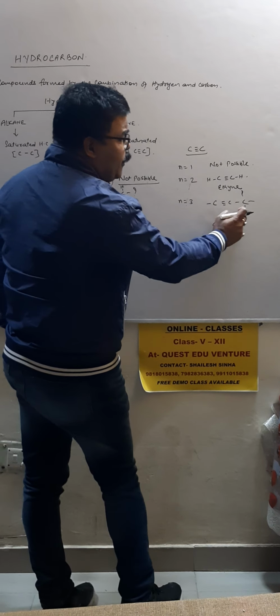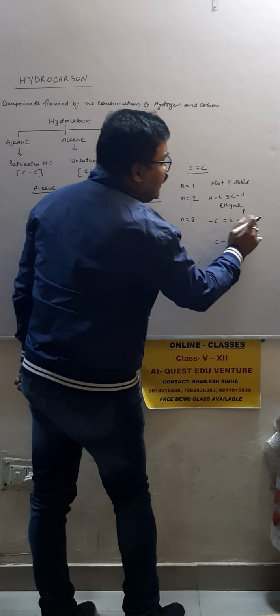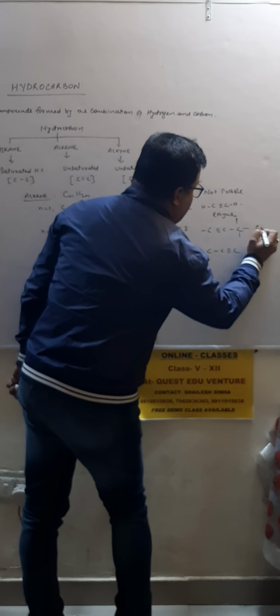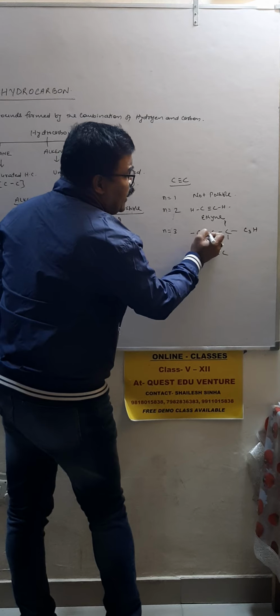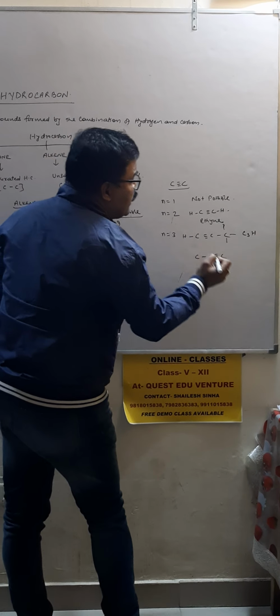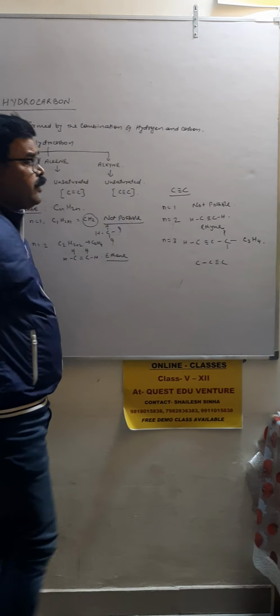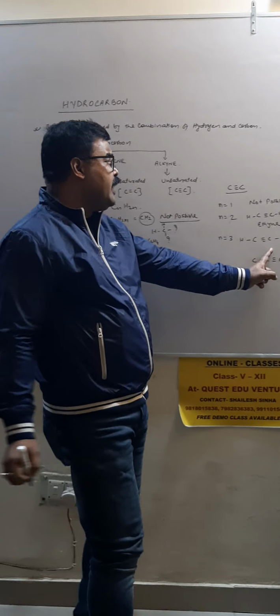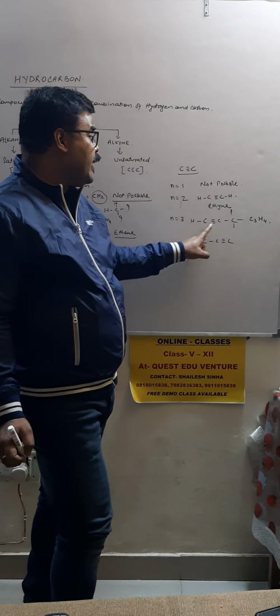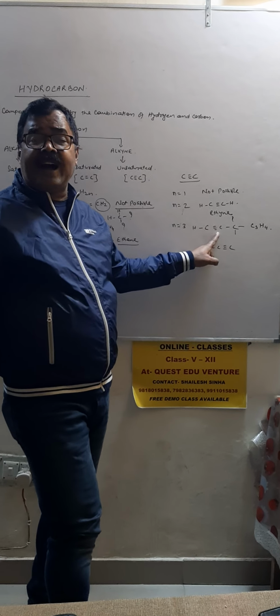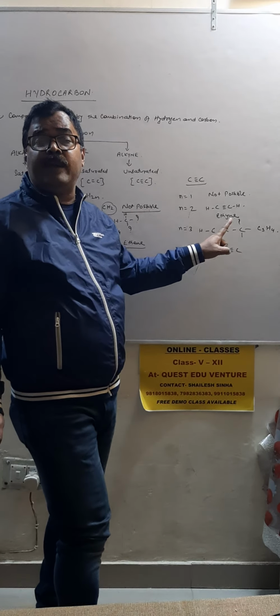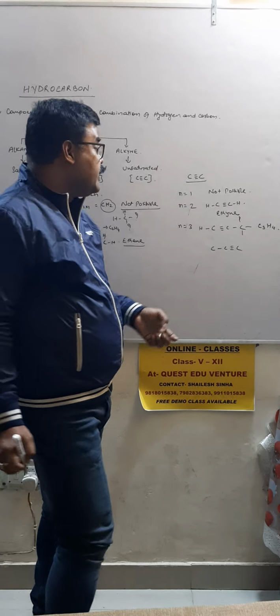So the molecular formula becomes what? C3H, 1, 2, 3. Here it is fulfilled 4. C3H4. This is the molecular formula of propyne. 3 carbon means propane. Here triple bond means ine. So the compound name becomes propyne.